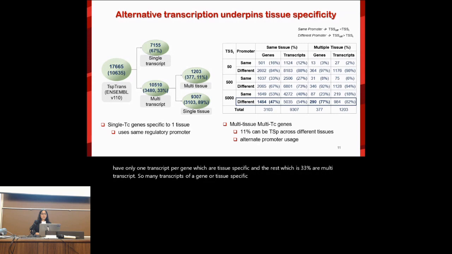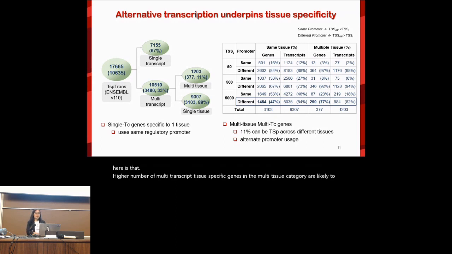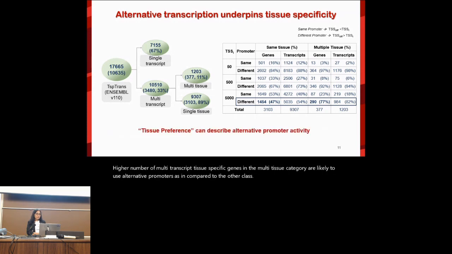So one interesting thing is that among these multi-transcript and multi-tissue ones, which are 11%, we see that alternative tissue-specific transcripts are in a majority, where, if you look at the box on the right side, the same tissue and different promoter category. So the conclusion here is that a higher number of multi-transcript tissue-specific genes in the multi-tissue category are likely to use alternative promoters as compared to the other class. So tissue preference can describe alternative promoter activity, although this is only based on the expression data.